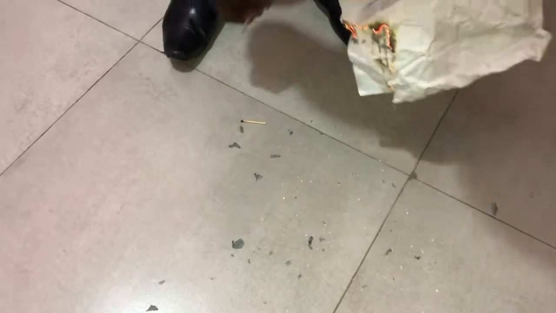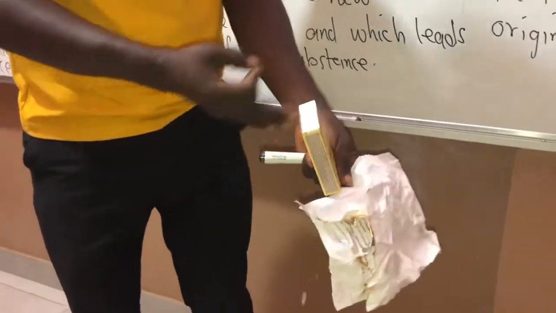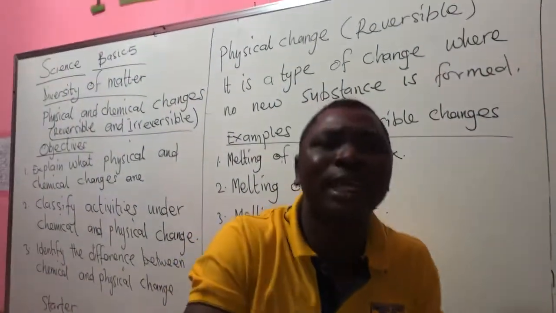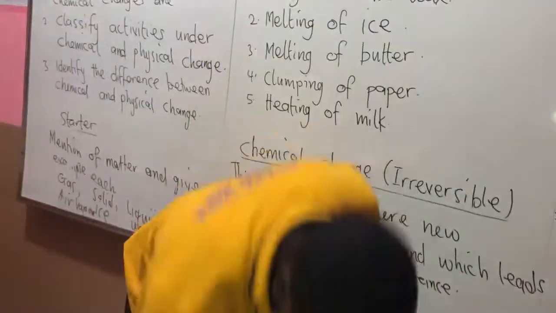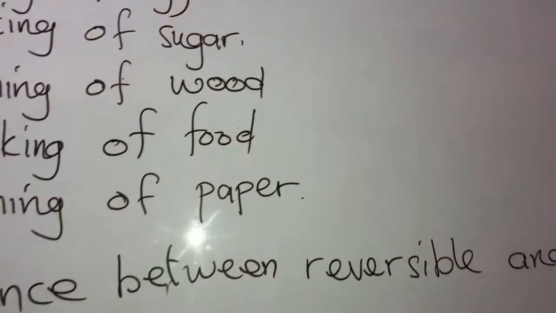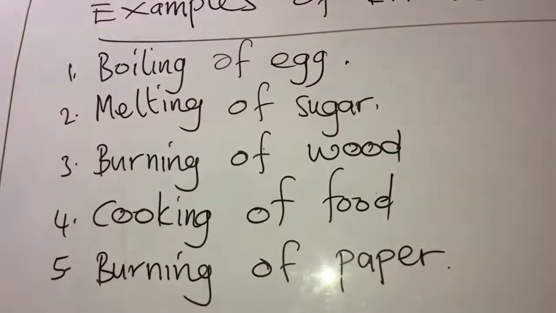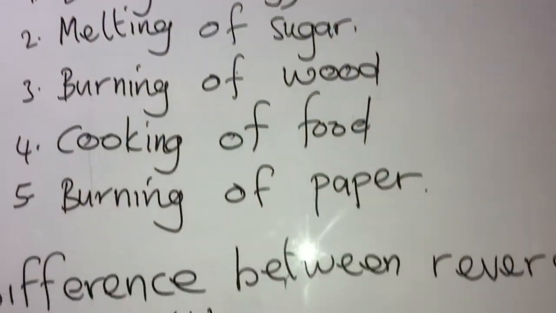Have you seen that? So when you burn anything like this, example wood or sugar, you can't get it back. Each substance will change to a new form. So that means this one is ash. You can't get paper again. So we see burning of paper is an irreversible change, or chemical change.